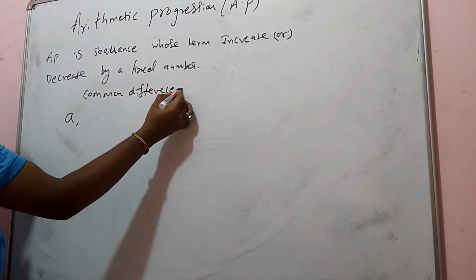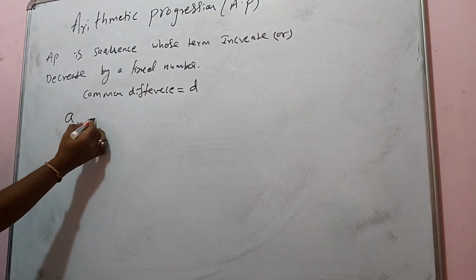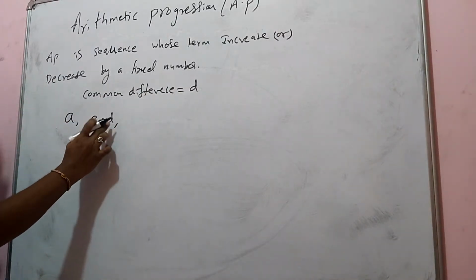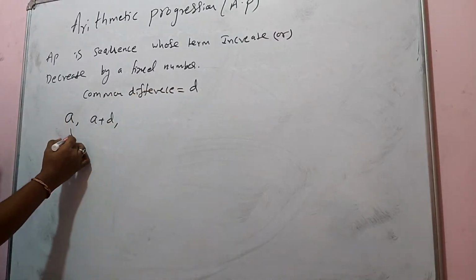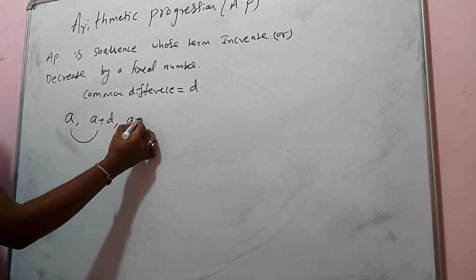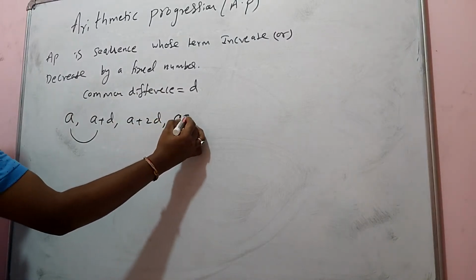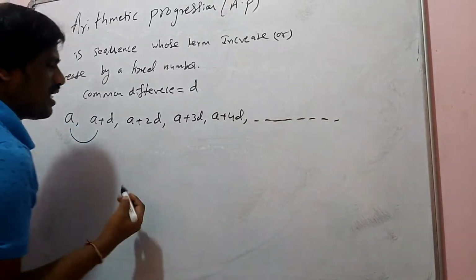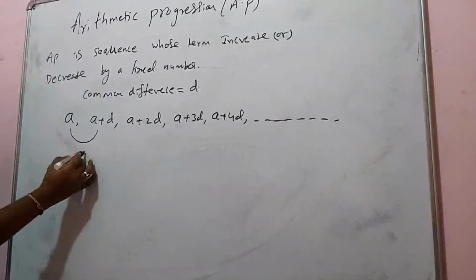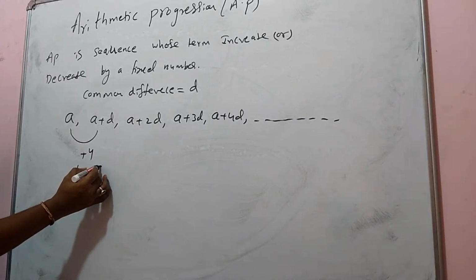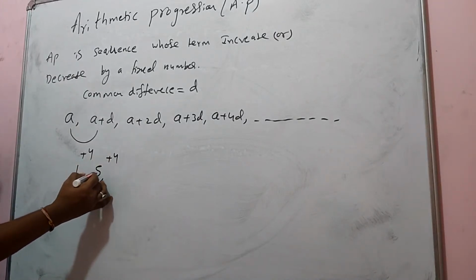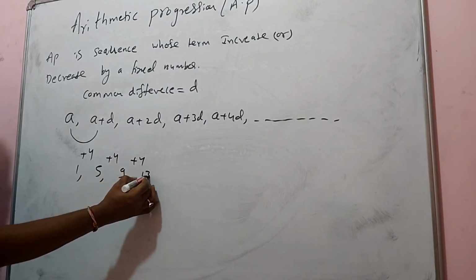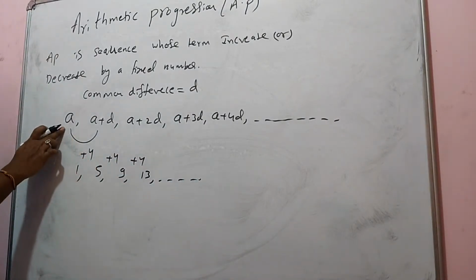The common difference is D. Then the next term will be A plus D, then the D, the common difference, will be added again: A plus 2D, A plus 3D, A plus 4D. Likewise, here 1 is there, I am going to add 4. So 1 plus 4 is 5, 5 plus 4 is 9, 9 plus 4 is 13.